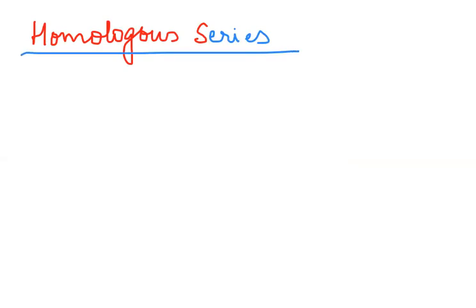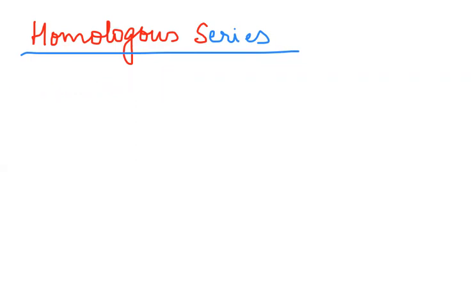So the first point is, in the homologous series, they can be represented by a general formula. I should write general formula, no? It cannot be the same molecular formula. Let me erase this out.